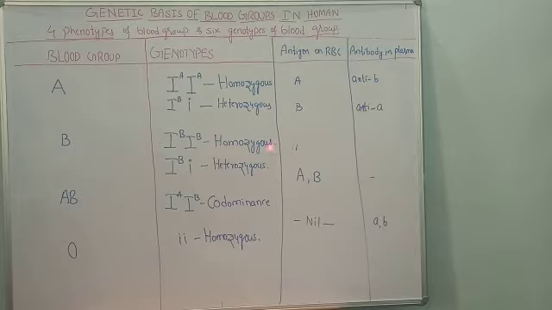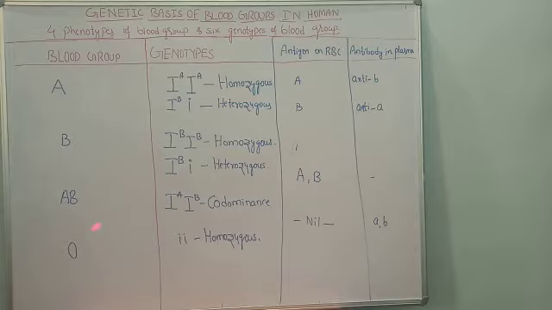Here the antigen present is antigen B, capital B. Lastly, when the person has AB blood group, it shows IA IB as codominance. Codominance means that when IA and IB are present together, both alleles express their character together. This is a codominance type of genotype, and here the antigens are capital A and capital B.